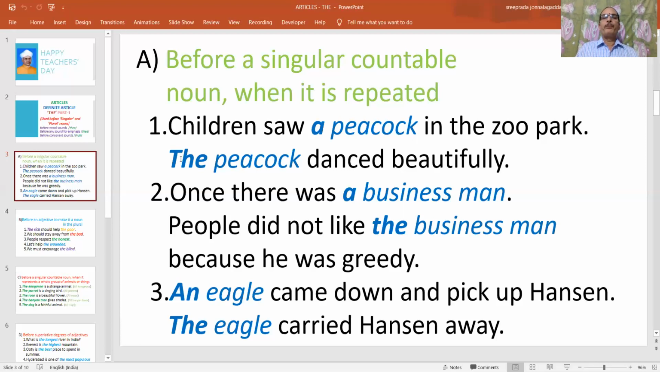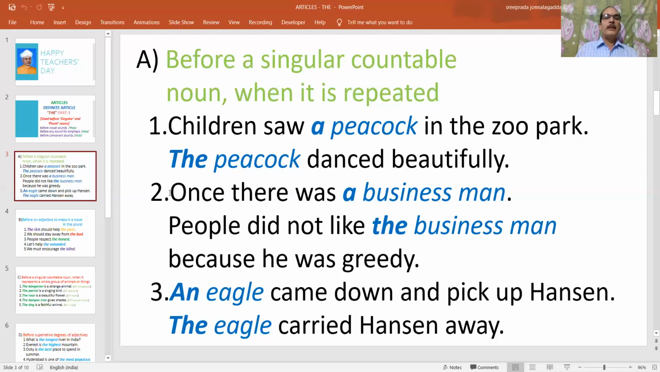danced beautifully. The peacock. Why have we placed the before peacock, even though it is a singular countable noun? Because when we used the word peacock for the first time, we used a. But when the same word is repeated, we have to use the. The peacock danced beautifully.